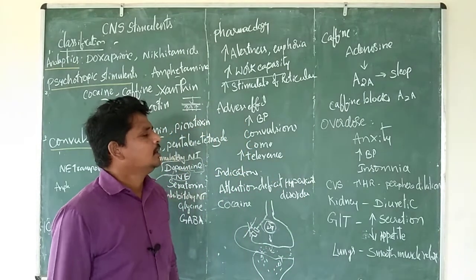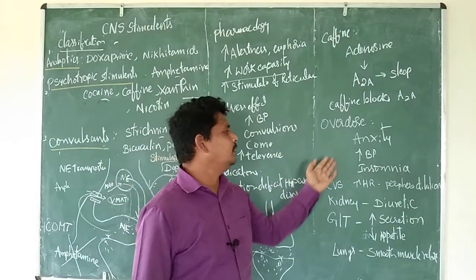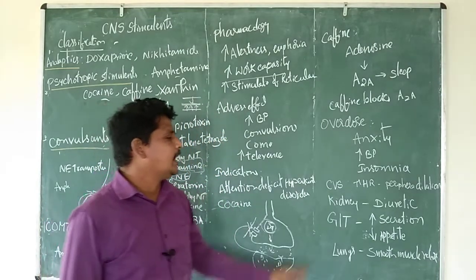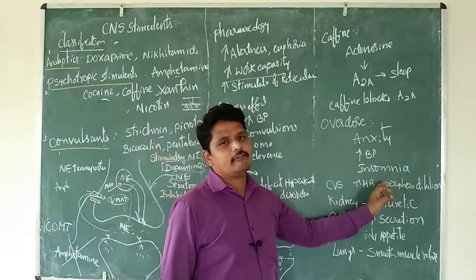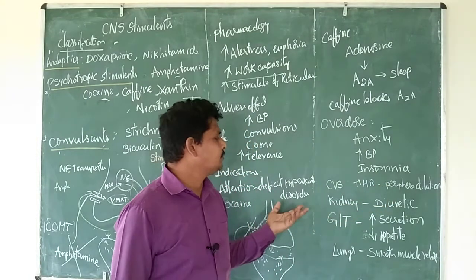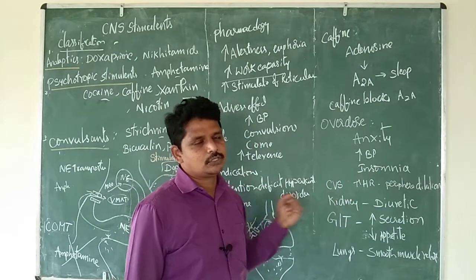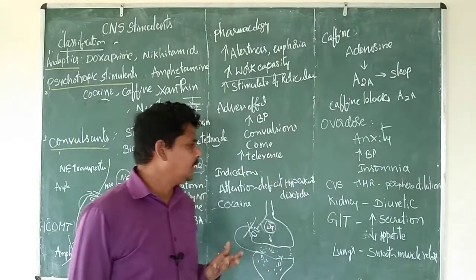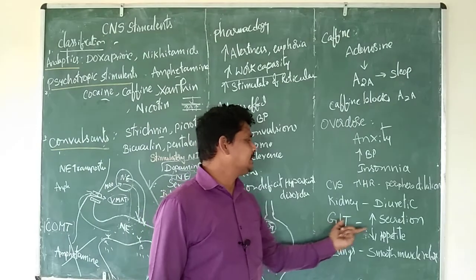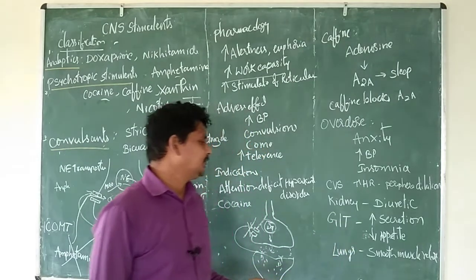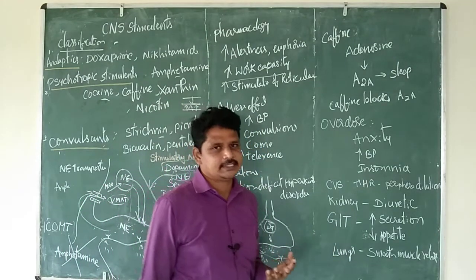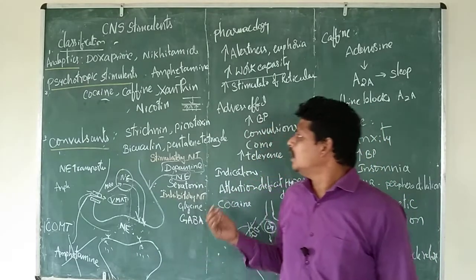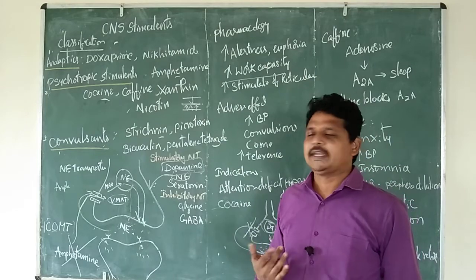Overdoses obviously cause anxiety, increased blood pressure and insomnia. On the heart, it causes an increased heart rate, but it also causes peripheral vasodilation, so the blood pressure is not altered by coffee and tea. On the kidney, it acts as a diuretic. On the GIT, it increases secretion and decreases appetite. On the lungs, it acts as a smooth muscle relaxant, which is why methylxanthine is used as an asthmatic agent.